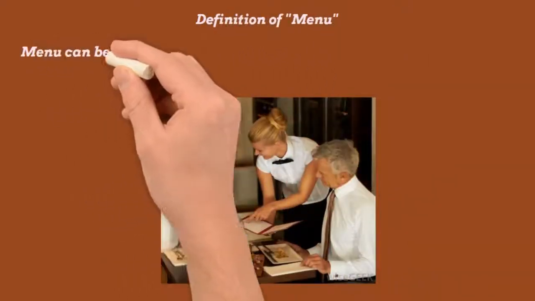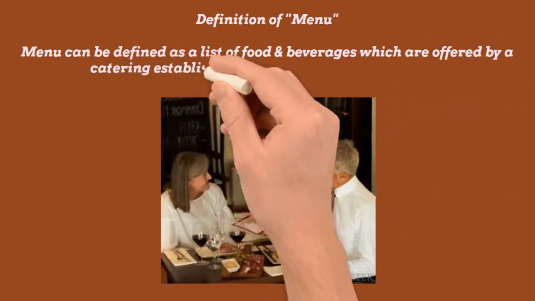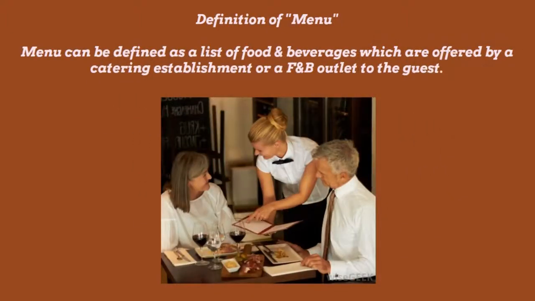And that catering establishment can be a very small one also, like a vending machine or a roadside kiosk, or it may be a food truck, a fast food restaurant, a small restaurant or a fine dining restaurant. So in totality, menu can be defined as a list of food and beverage which are offered by a catering establishment or an F&B outlet to the guest.